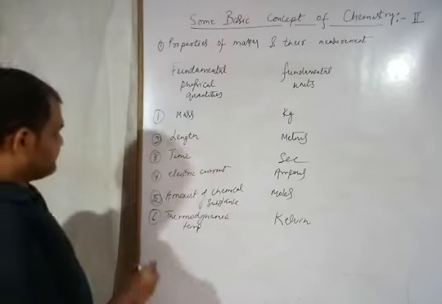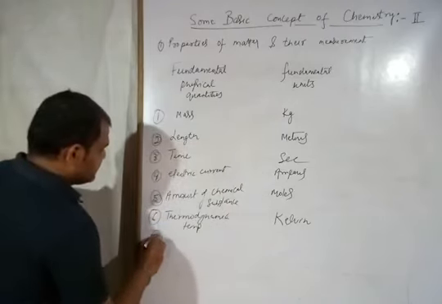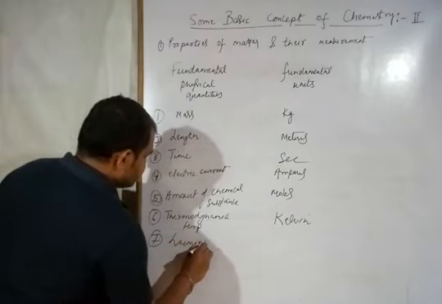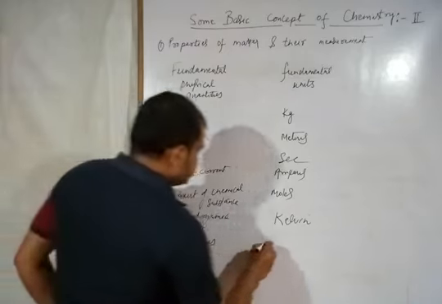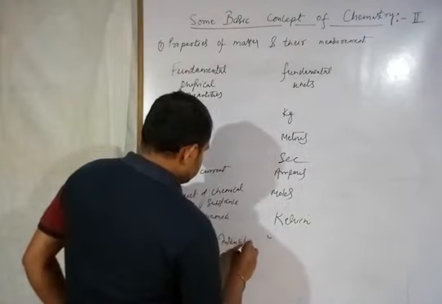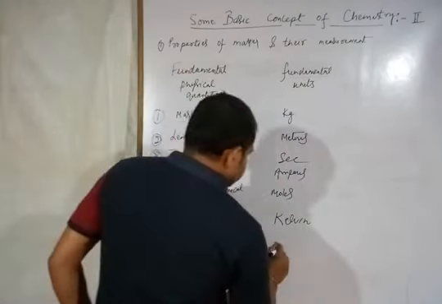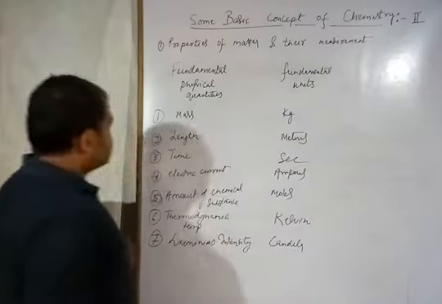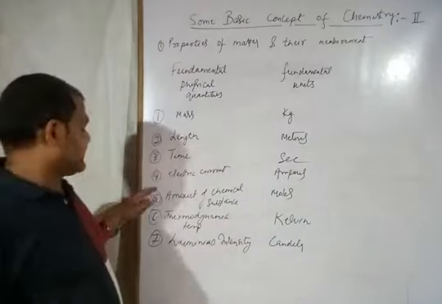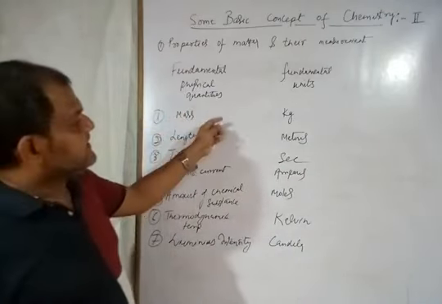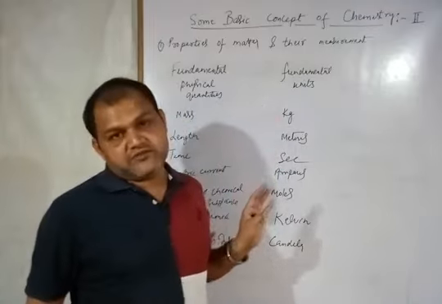And the last one, the seventh, is luminous intensity, and that is expressed in candela. So these 7 physical quantities are known as the fundamental physical quantities, and their units are known as the fundamental units.